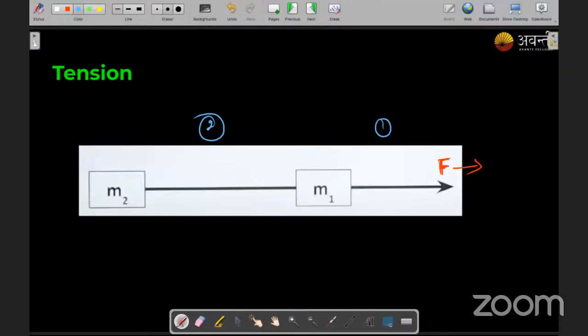Let's say you say it is in the rightward direction, or leftward. So it will be easy, right? Students, everyone who's here, let me know how the tension will act. Initially I want to know for the first side.